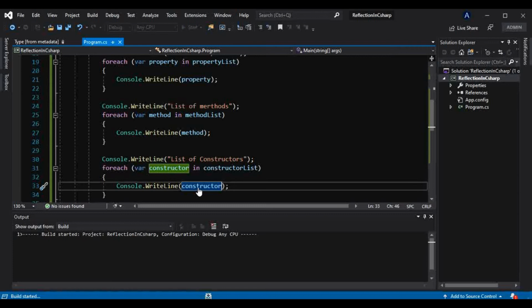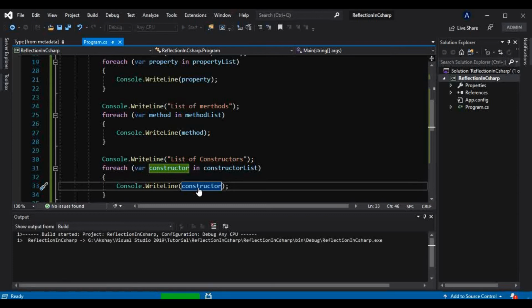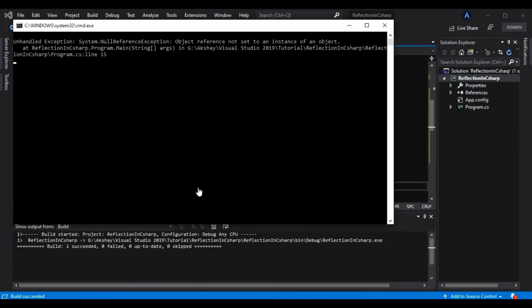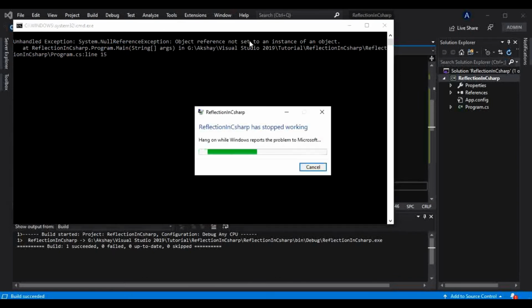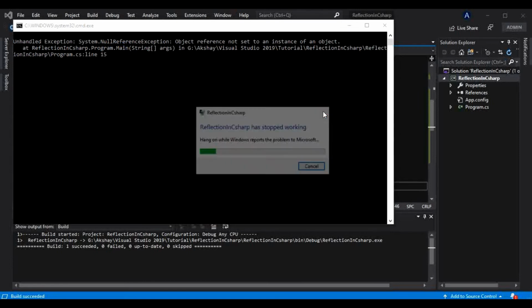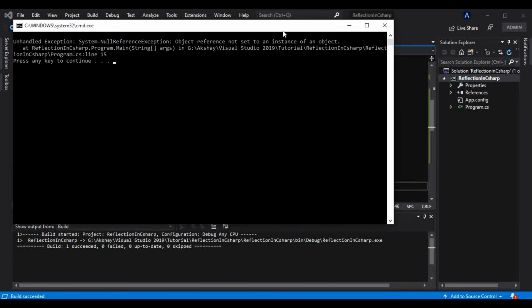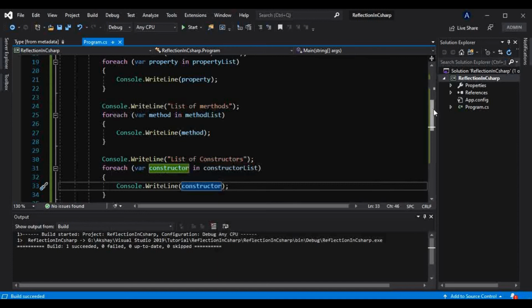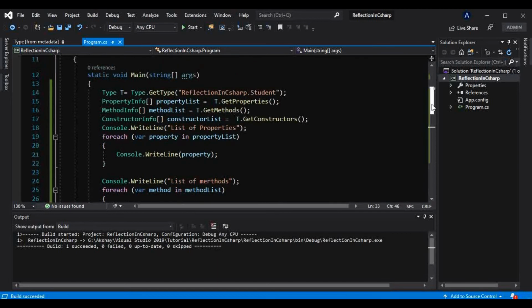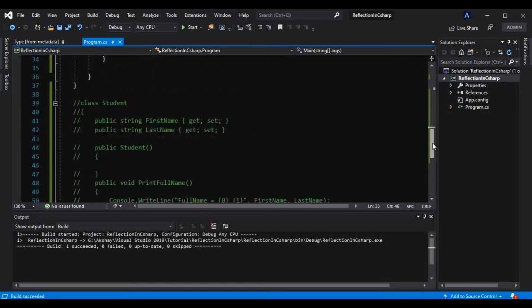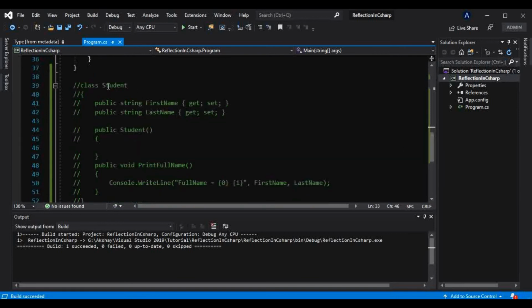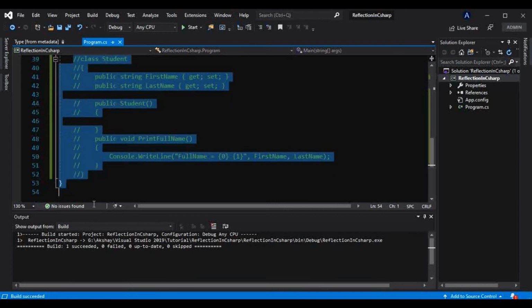And nothing will show on the console for now, and I will tell you why. Instead there is an exception, a NullReferenceException: object reference not set to an instance of an object. Now this is nothing but a runtime error. We have not encountered any error or warning at compile time itself, even though we do not have any class named Student, because we have commented it out in this program.